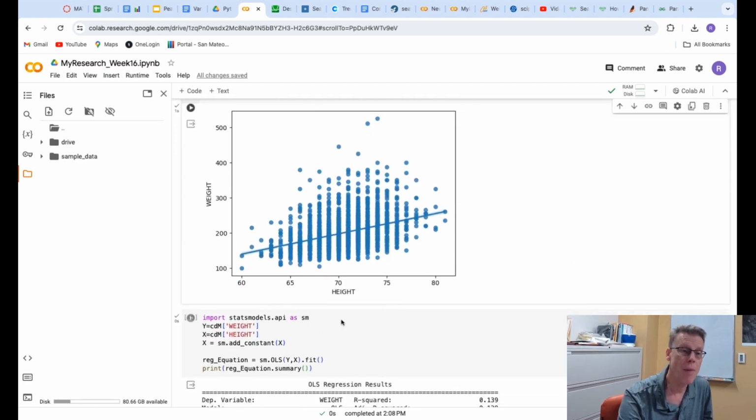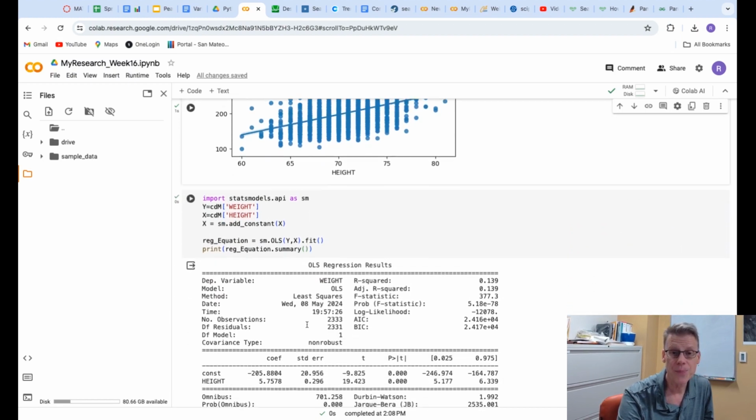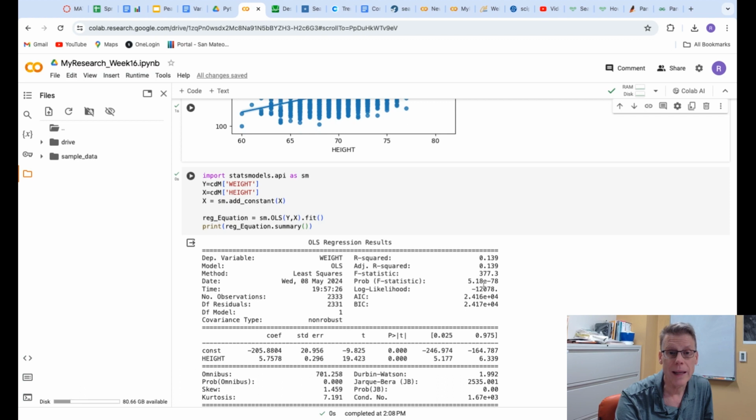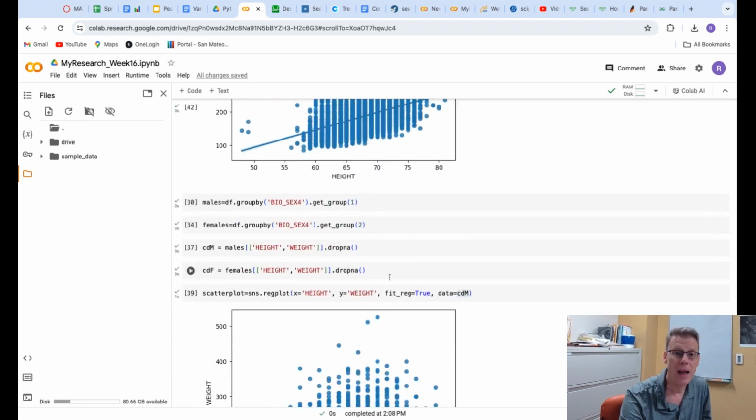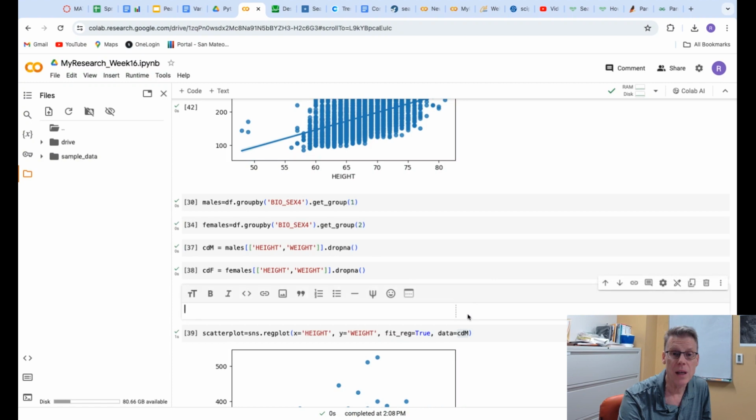And then when I run my correlation model and see what my p-value is, this is what I get. I get a huge test statistic and a p-value of 5.18 e negative 78. If I went back and did this with CD, did not mean to do that, sorry.